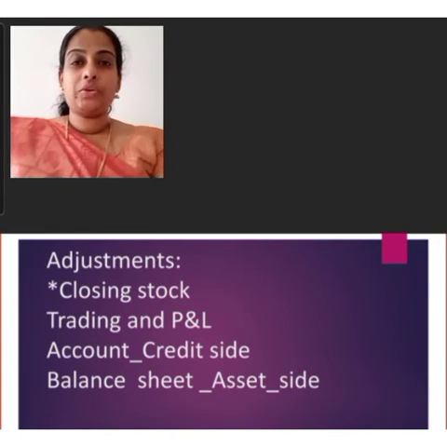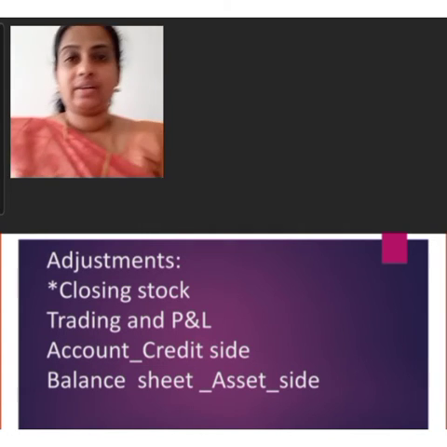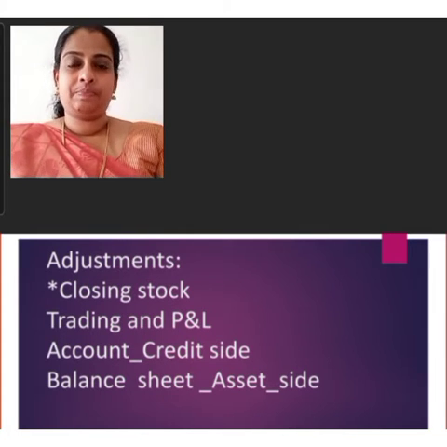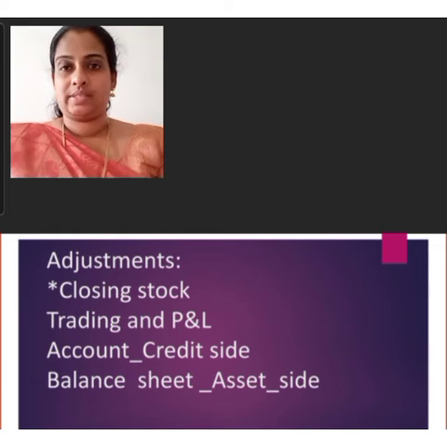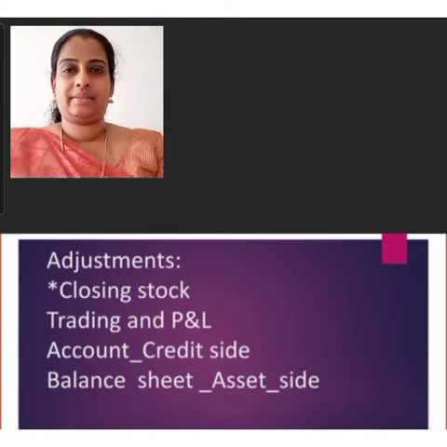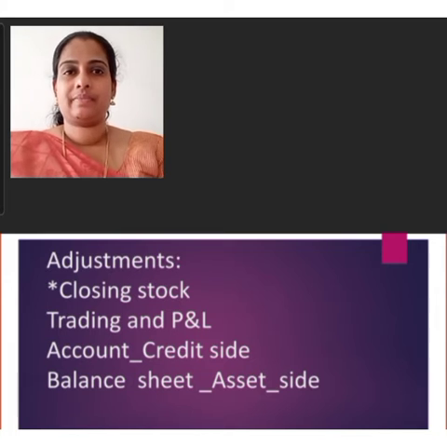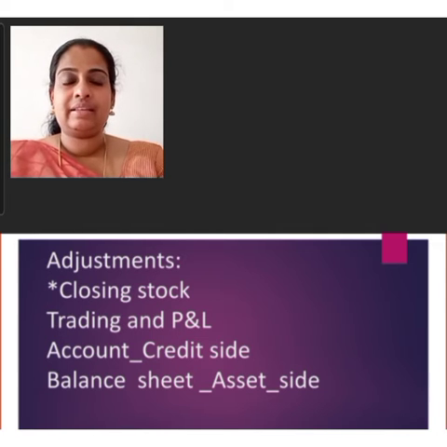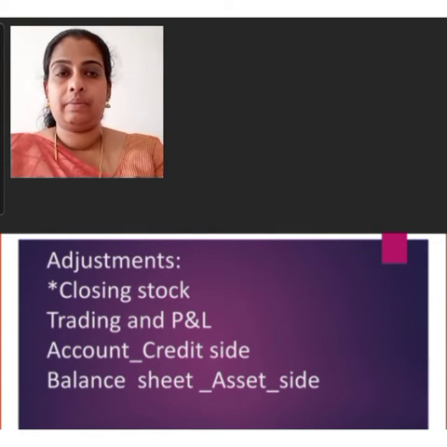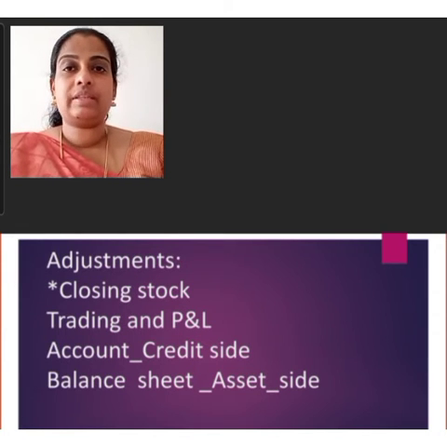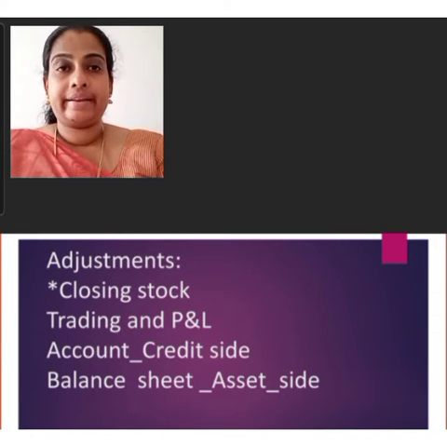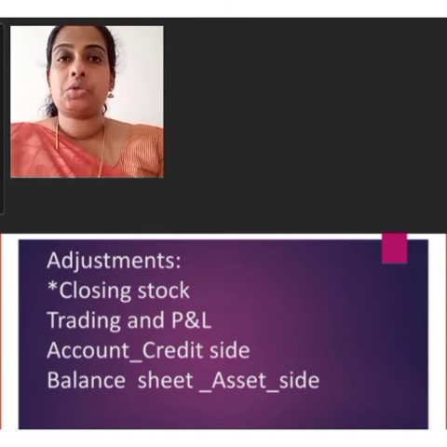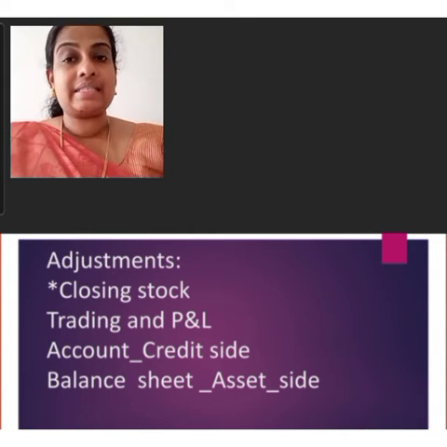In this session, we are going to study the accounting treatment of closing stock in trading and profit and loss account and balance sheet. As we know, in the previous chapter, we have already studied the term closing stock. Let me ask one question. What is meant by closing stock? Closing stock represents the cost of unsold goods within the stores at the end of the accounting period. The adjustment with regard to closing stock is done by crediting the amount of closing stock in the trading and profit and loss account and by showing the amount of closing stock on the asset side of the balance sheet.